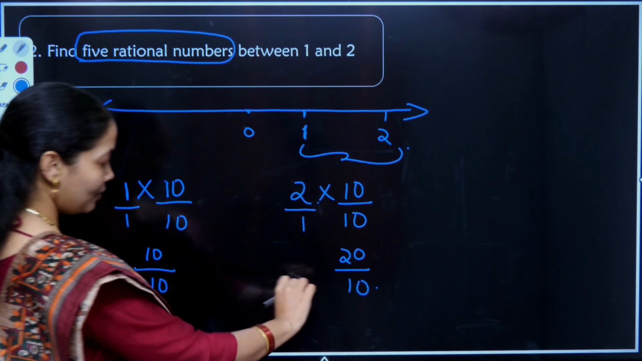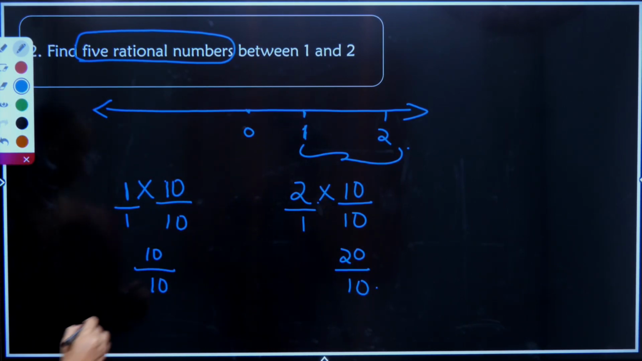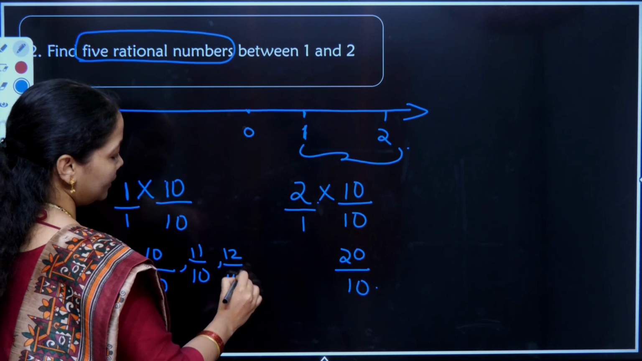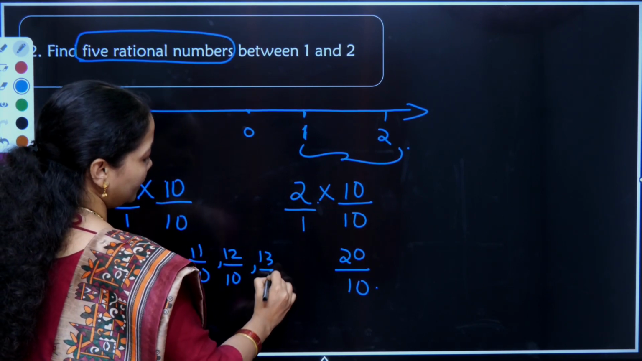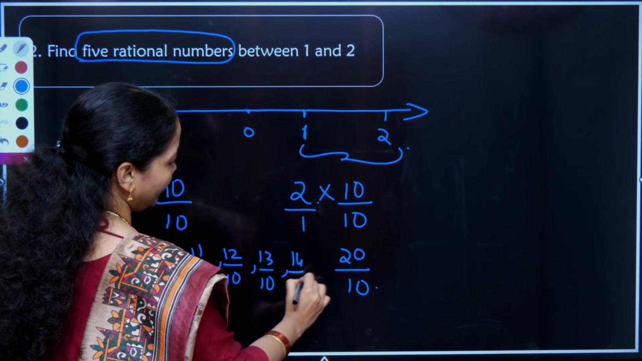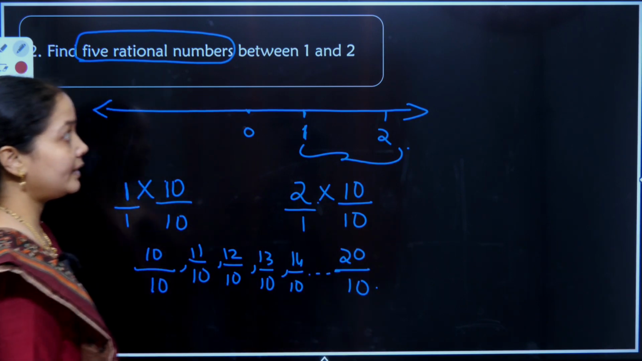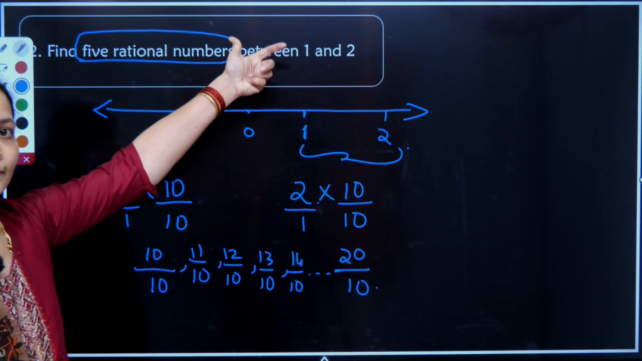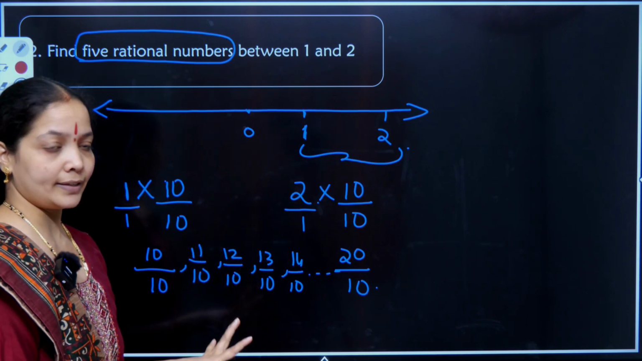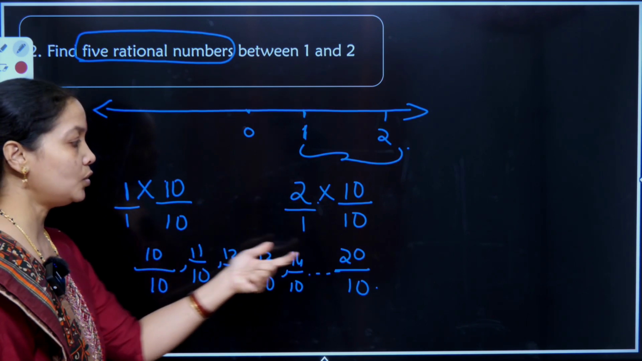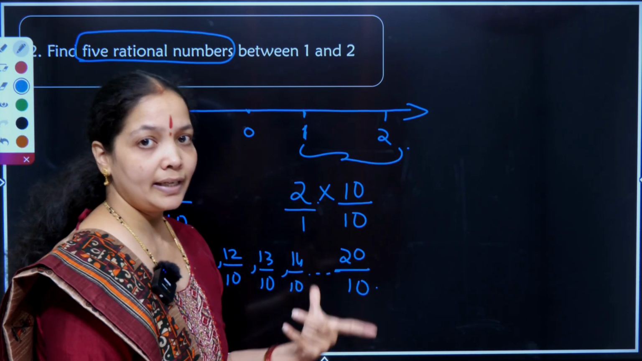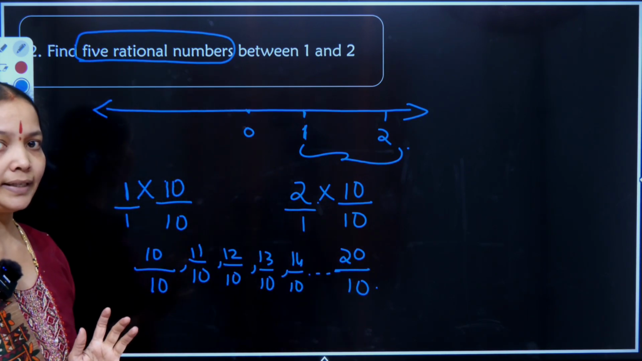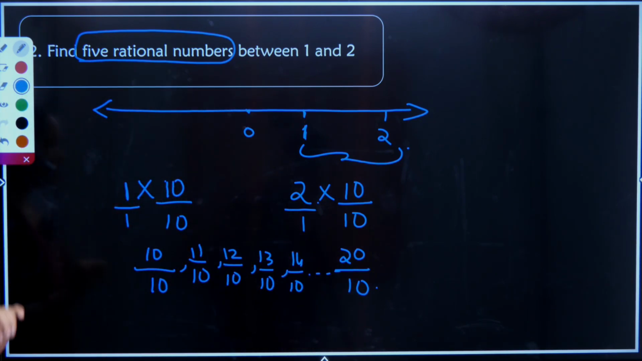Now can I say I have many rational numbers between them? They are 11 by 10, 12 by 10, 13 by 10, 14 by 10, etc., till 19 by 10. They have asked me to just write 5 rational numbers, so I can write any among it. Between 10 by 10 to 20 by 10, I have 9 rational numbers. Out of that, choose any 5 and write it down. Alright. This is the technique of finding.